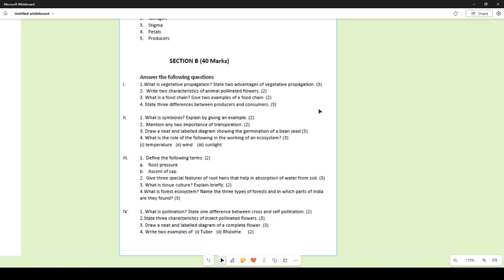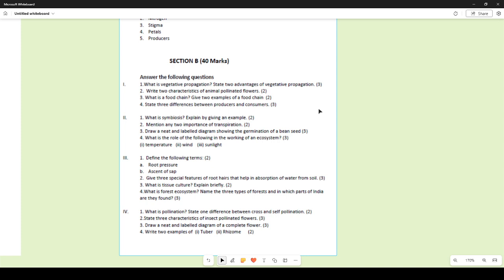Then you can write that producers contain chlorophyll, and as we have already said, they are autotrophic and consumers are heterotrophic. You can also say that producers are always at the base of any ecological pyramid, whereas consumers always constitute one trophic level above the producers. So any of these differences you can give.